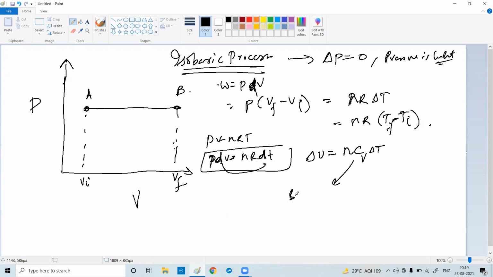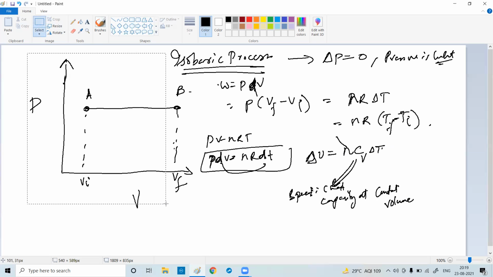CV is specific heat capacity at constant volume. n is the number of moles, delta T is the change in temperature. So delta U is equal to n CV delta T.